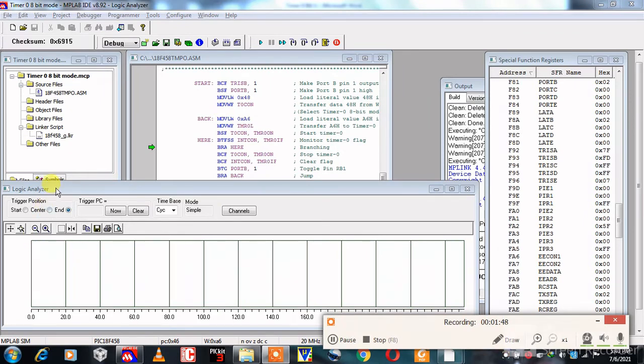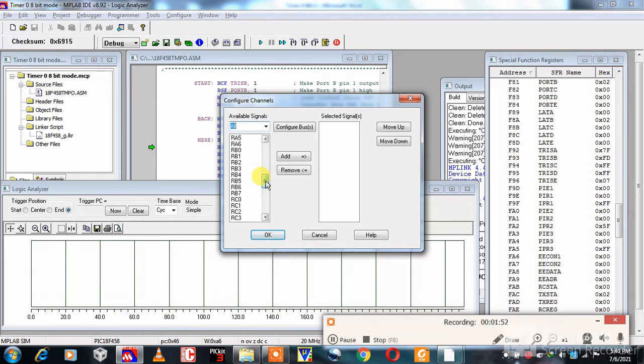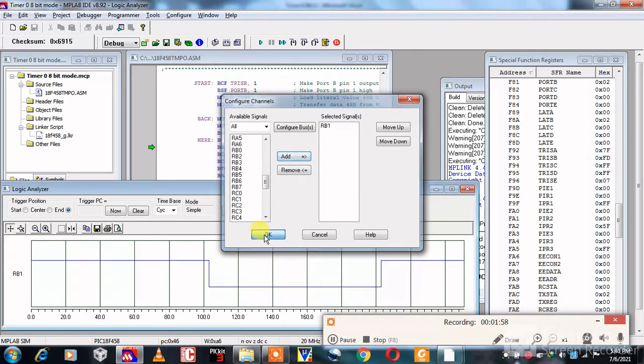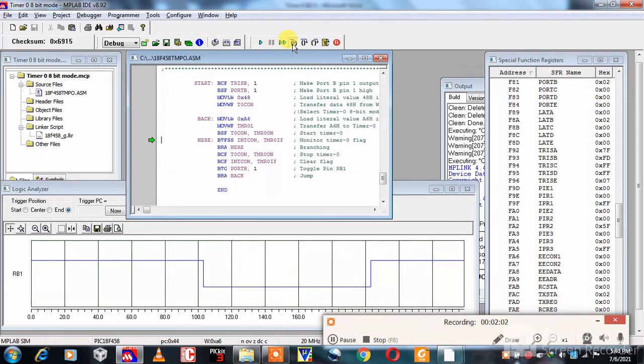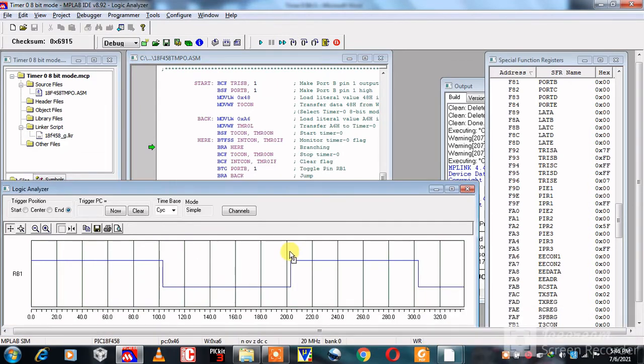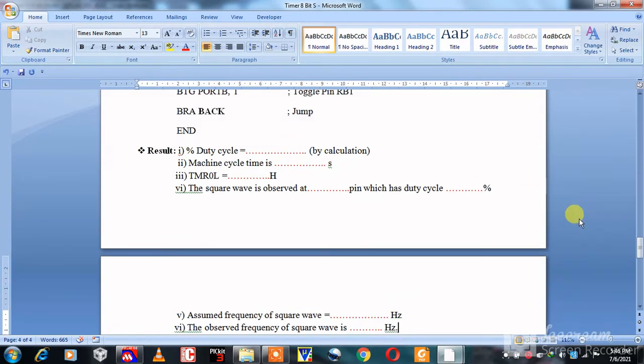For output, click on channel, select our pin RB1, click on add and then click on OK. Here this is our output. Now we are going to our result. Our first result is percent duty cycle is equal to dash dash.